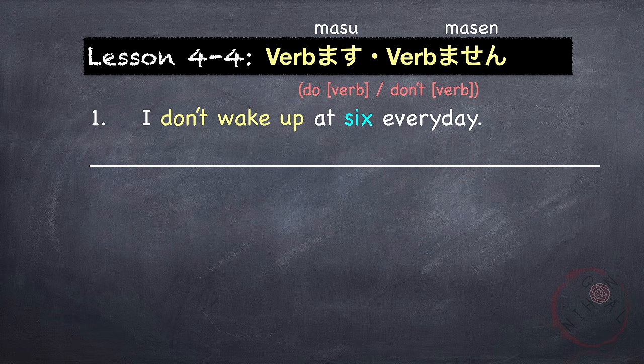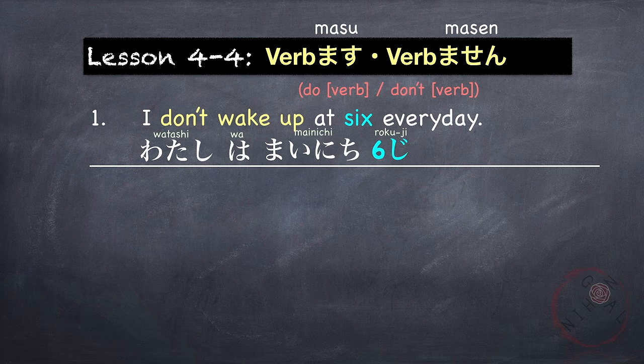For example, I don't wake up at 6 every day. First, 私は毎日6時に起きません. So the positive is 起きます. Now, since it's a negative, 起きません. 私は毎日6時に起きません.